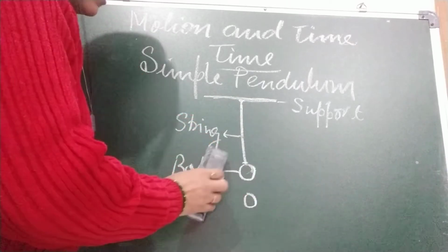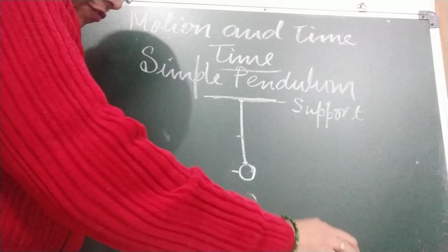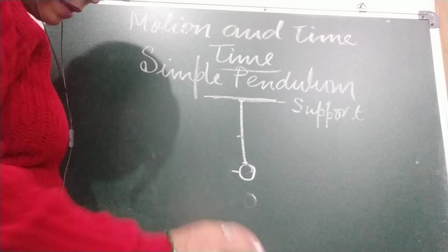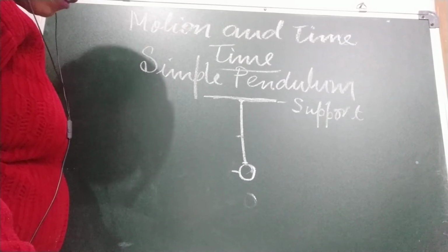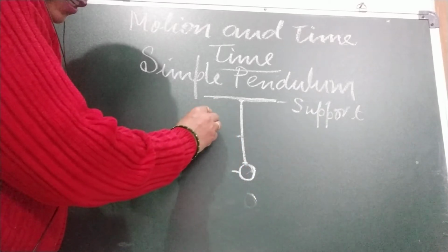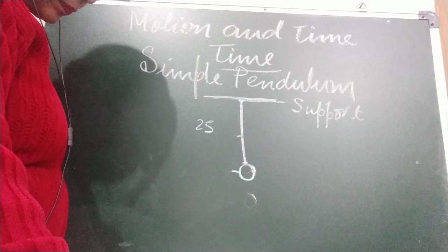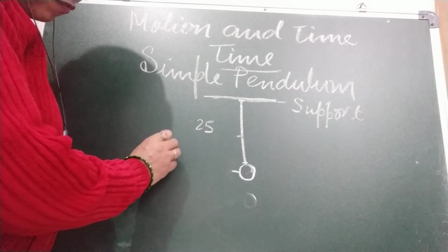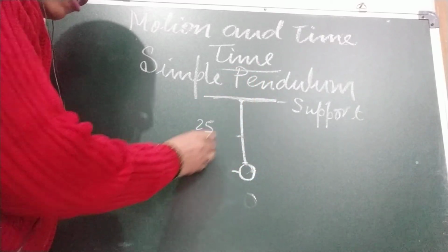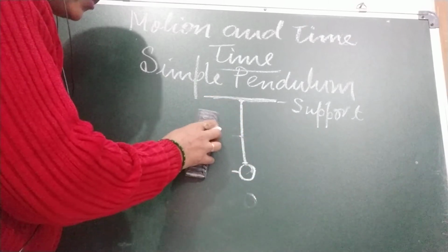And children, the time period of the simple pendulum can be changed by changing the length of the string. A pendulum with a string length of about 25 centimeter takes exactly 1 second for one to and fro motion.